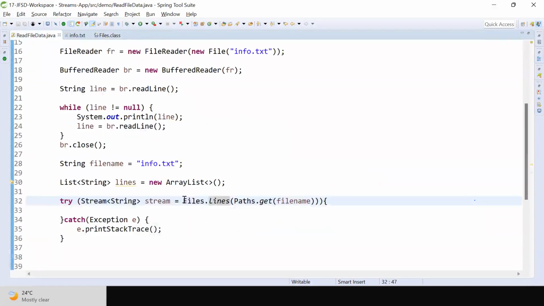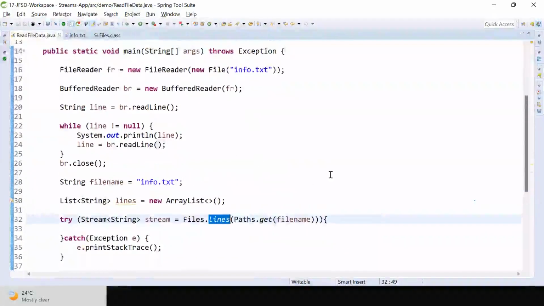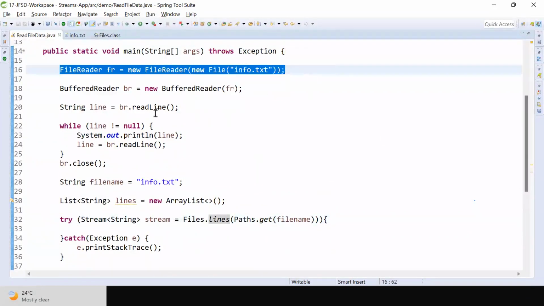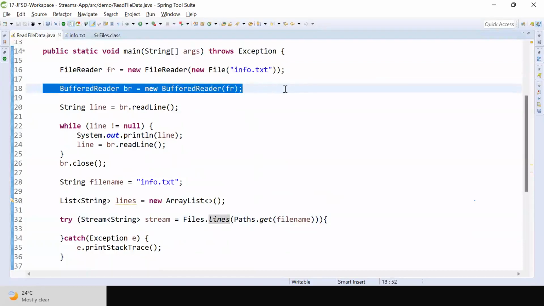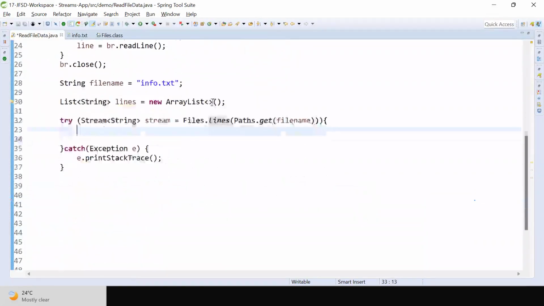What is the purpose of the lines method? The lines method is used to read all the lines of the file at a time and give the stream. Are you able to understand the difference between FileReader, BufferedReader, and the lines method? FileReader will read the data character by character. BufferedReader will read the data line by line. The lines method will read all the lines of the data at a time, and will return a stream.